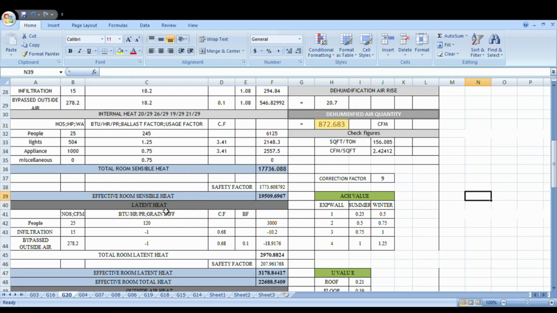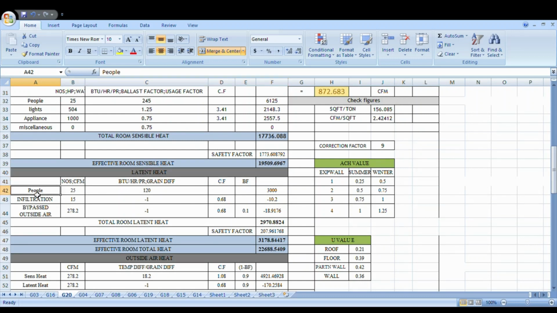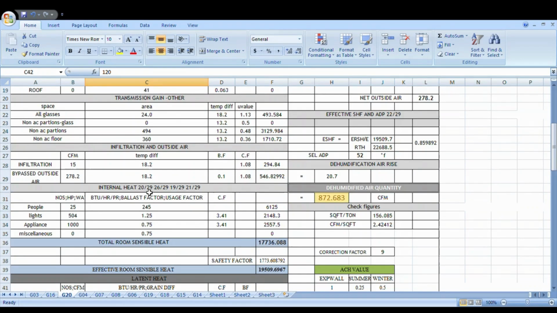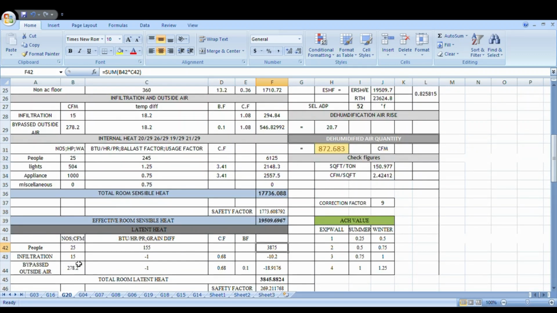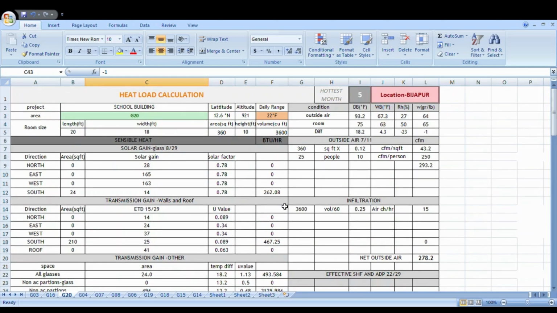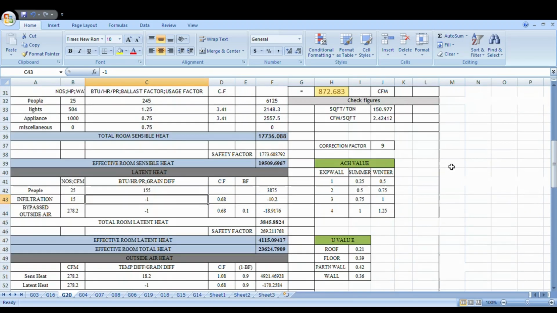Now latent heat. Here people count automatically 25, and B2 for latent we calculated from the data book, we took 155. Okay, so we get 3875, it will come automatically. Infiltration we already calculated, it is 15, and this is the humidity ratio difference. Our humidity ratio difference is -1.